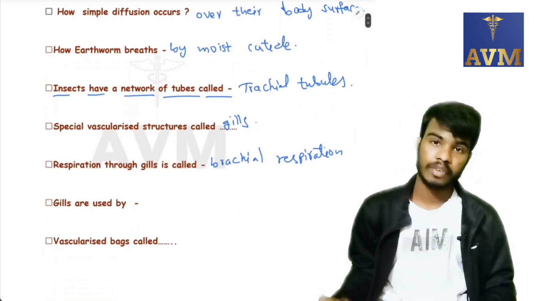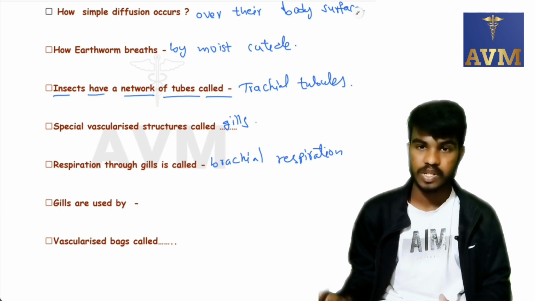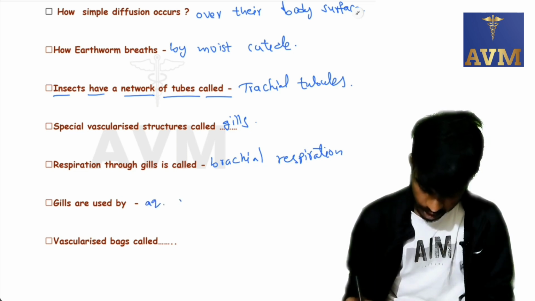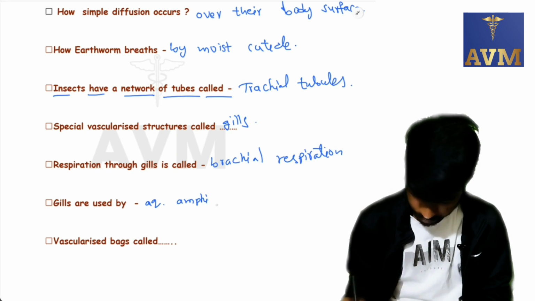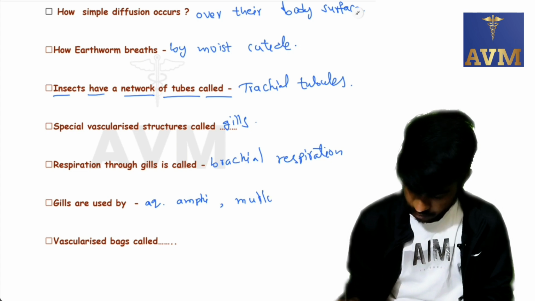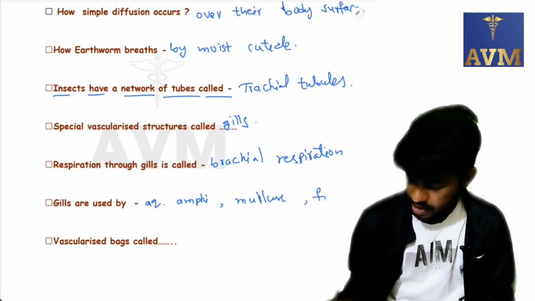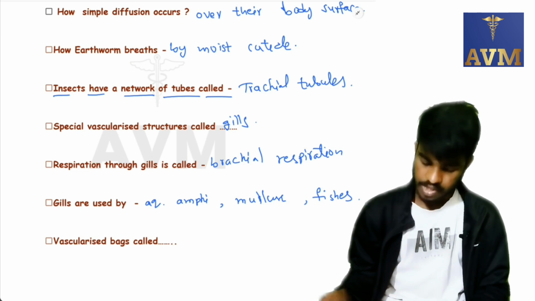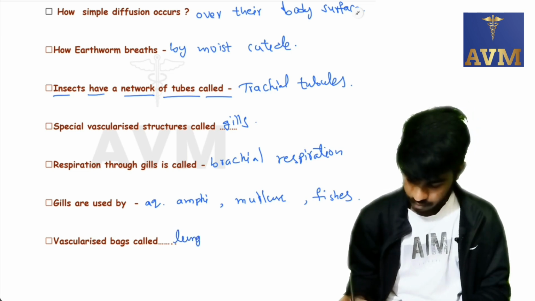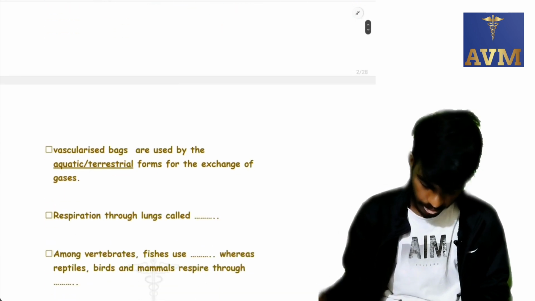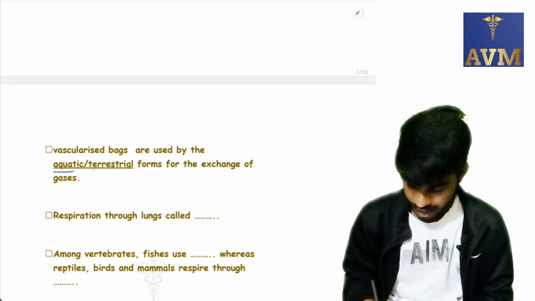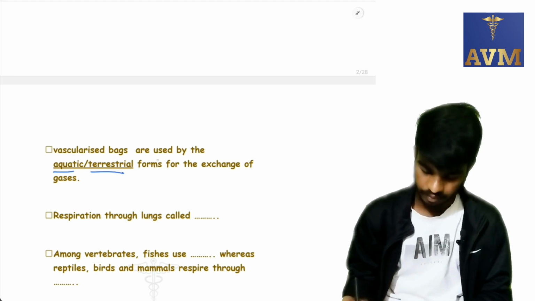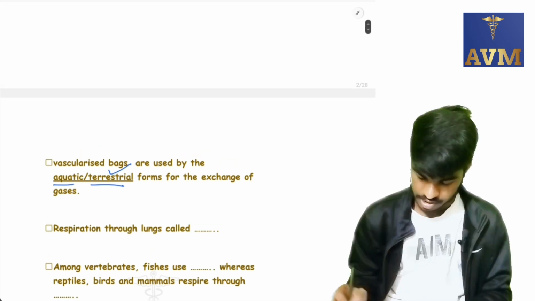Gills are used by which organisms for respiration? Here, gills are used by aquatic amphibians and mollusks and fishes. Vascularized bags called lungs are used by aquatic or terrestrial forms for the exchange of gases. Here, terrestrial is the correct answer.